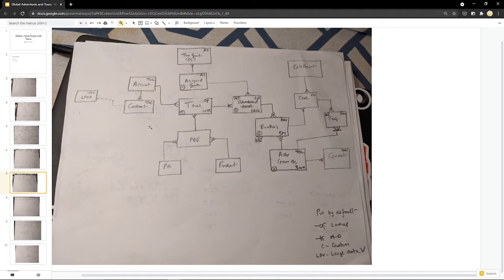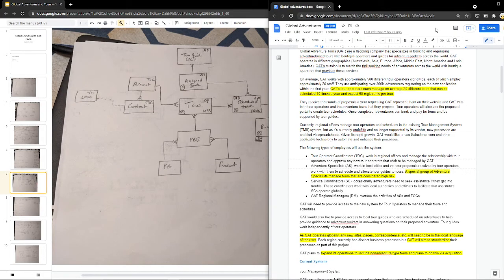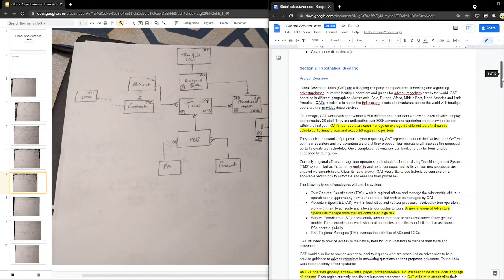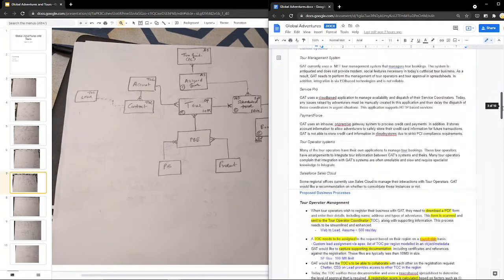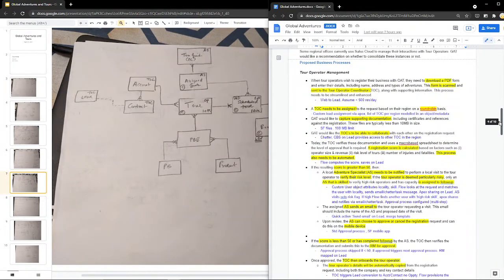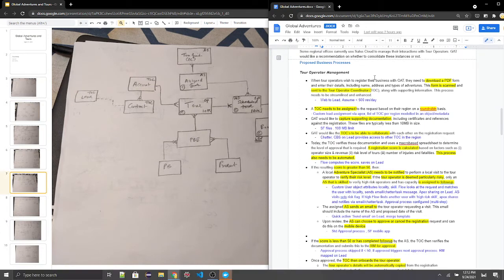Now we will jump to the business requirement section. So we covered this part, we covered the current systems. So let's look into the first requirement, which is tour operator management. Here the first requirement is that we want to streamline the process, which is currently to download a PDF, scan the form and send it to the tour operator coordinator.